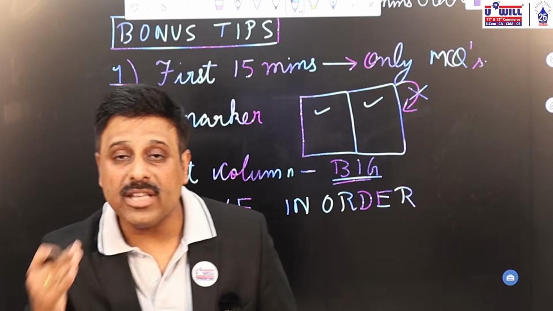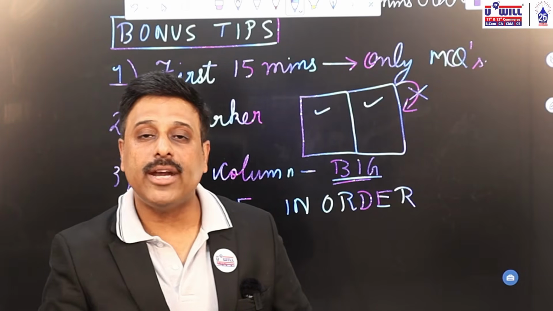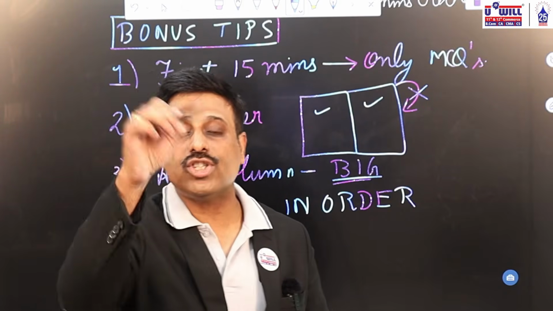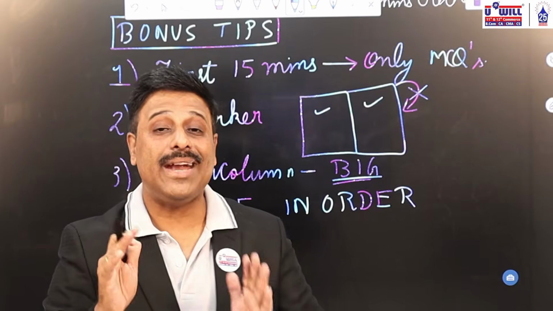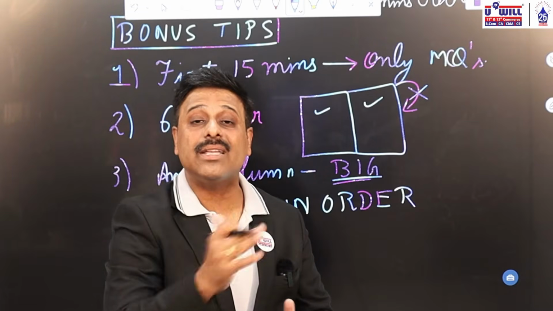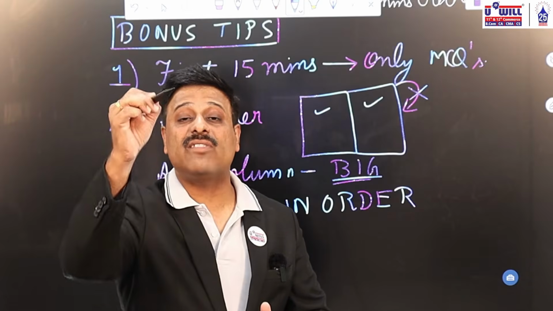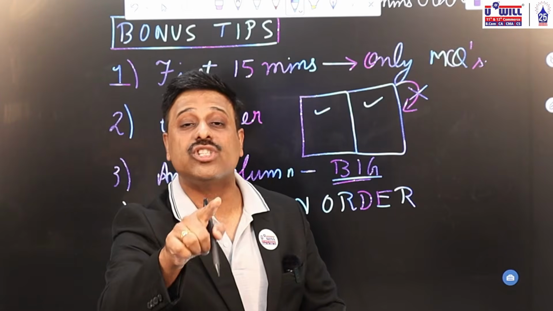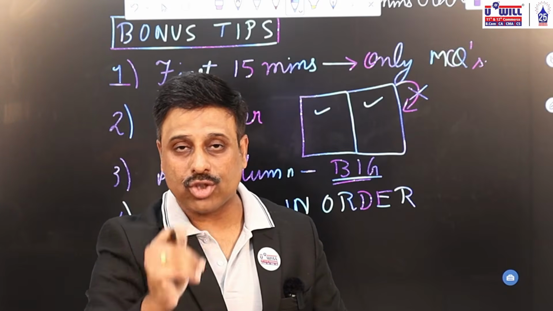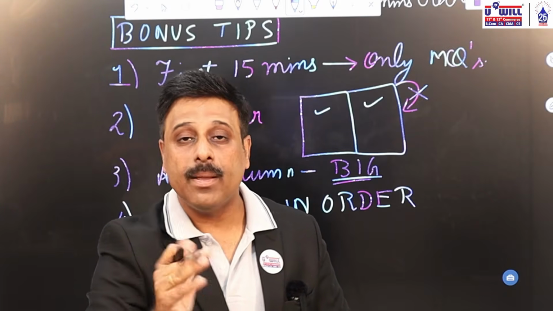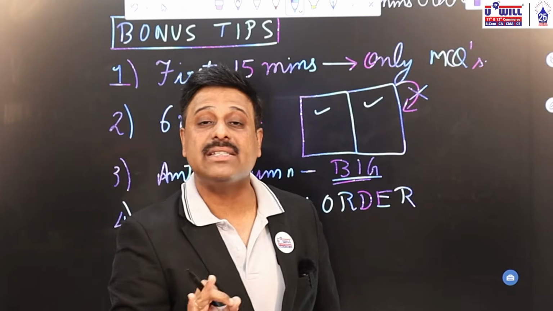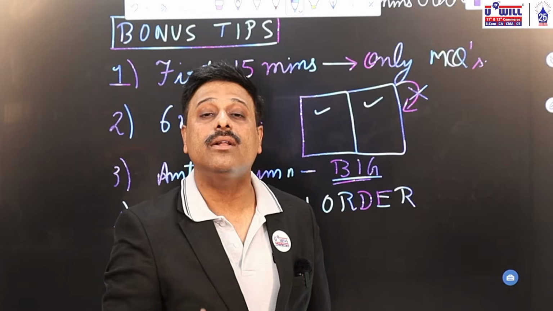When you solve in the order, suppose question 22, 21 you are not able to solve, leave one page for that and write question 21 and keep it pending. So at the end, last 15-20 minutes when they are remaining in your paper, you can turn the pages and see where you have left blank pages, those questions are remaining to be done. Still, you solve those questions where you are confident, but when you solve the question paper in the order, there are 0% chances that you miss out any particular question.